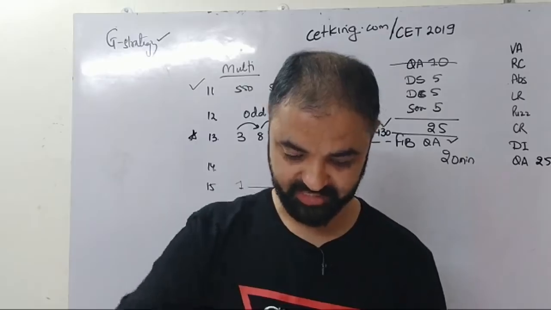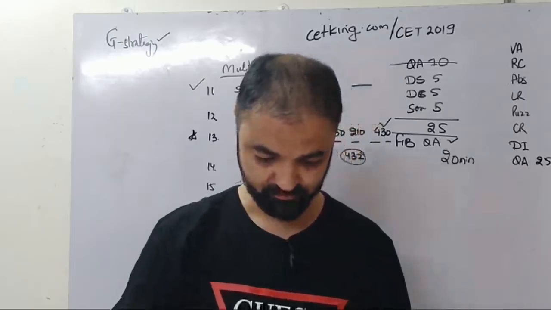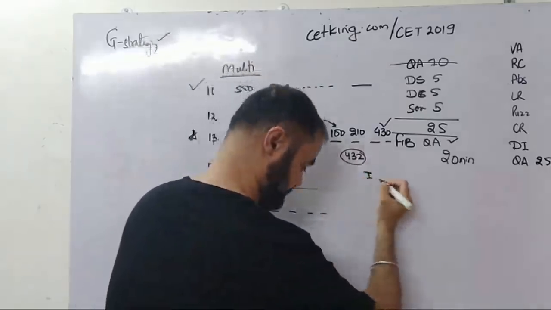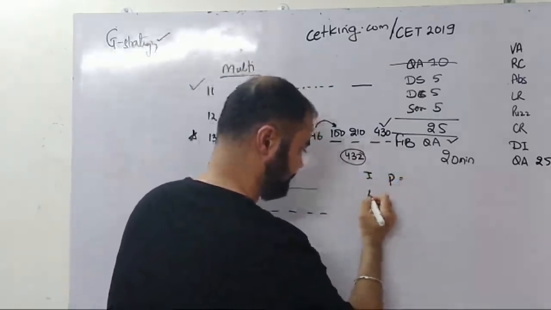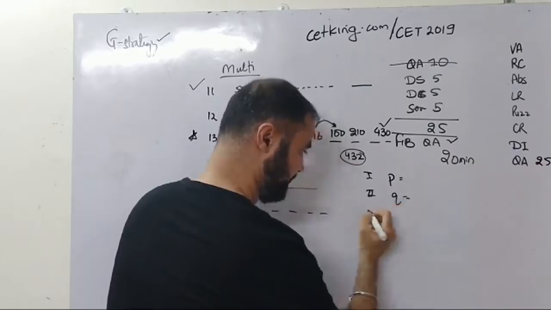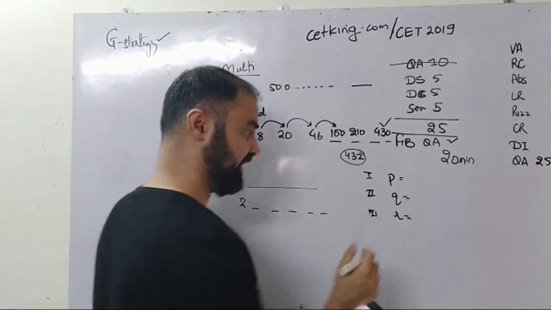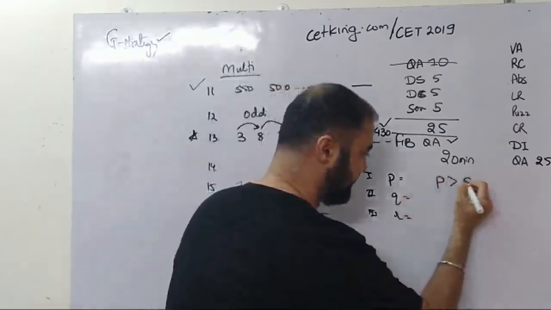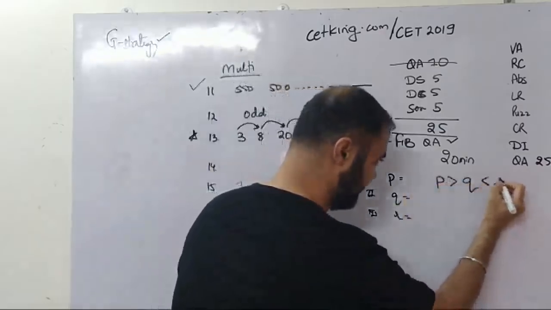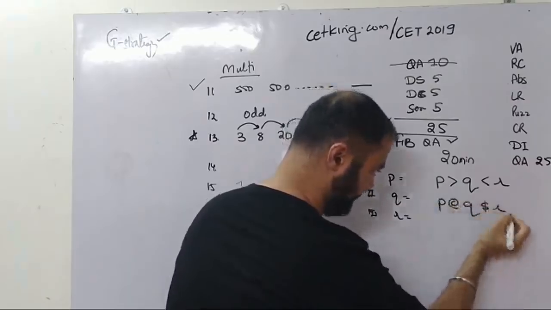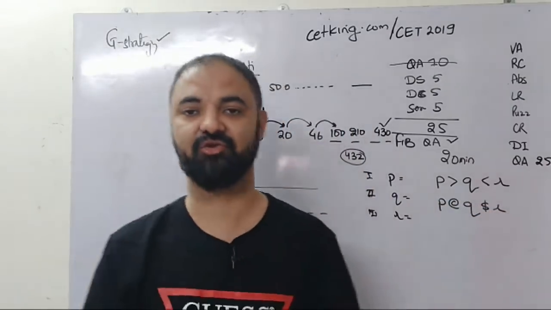Okay. Now what is happening in this question? They were given quantity 1, find the value of P; quantity 2, find the value of Q; and third, find the value of R. Find the three values P, Q, R. And then you have to answer, suppose P is greater than Q is less than R. So this will become P > Q < R, so convert them into signs and then solve it.